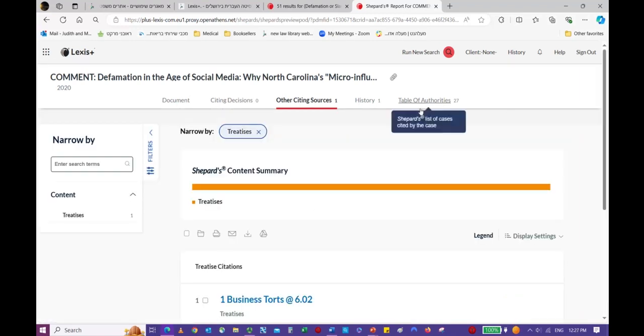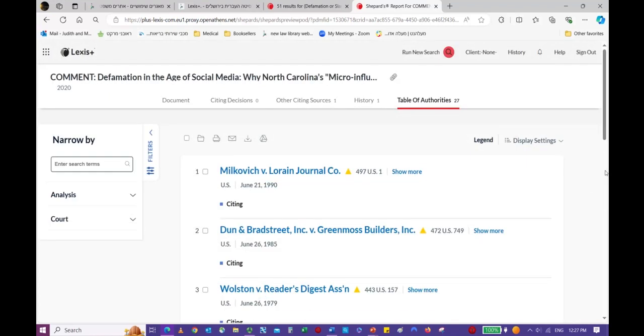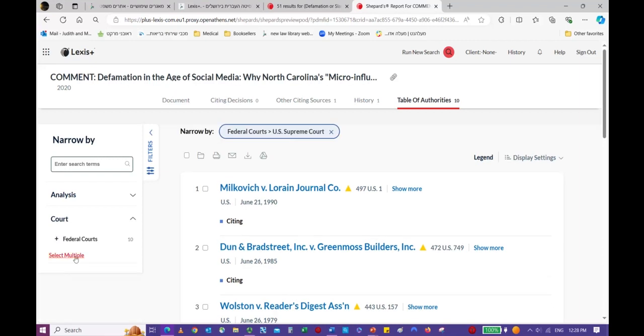You can also go to the table of authorities. This is a list of all of the cases that our article, Defamation in the Age of Social Media, cites in its footnotes. And you can select by type of court. You can decide, all right, I want to see which U.S. Supreme Court cases our article cited. There are 10 cases from the Supreme Court that our article is citing.